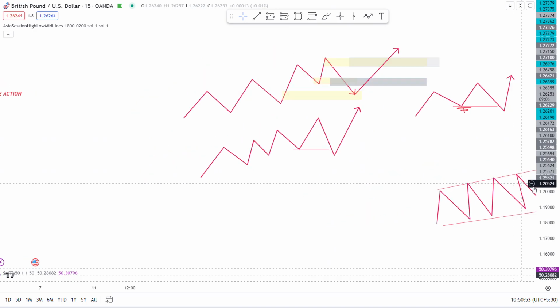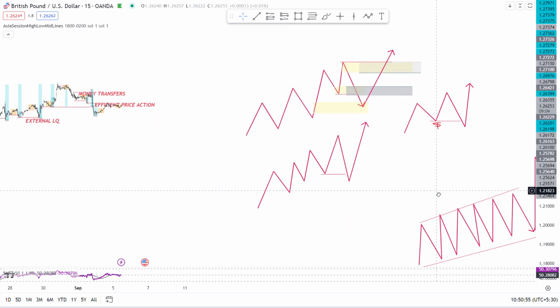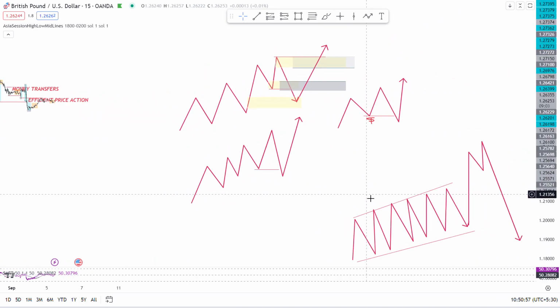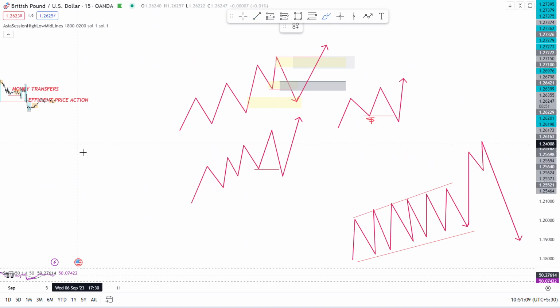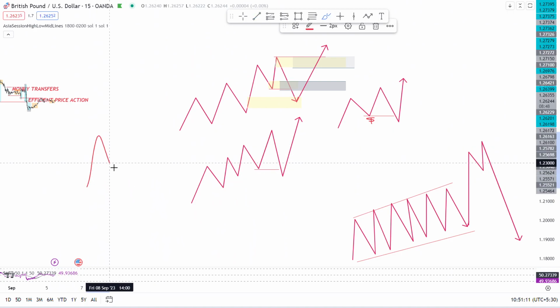All the time, the market seeks liquidity and efficiency. Always, please remember this point. When the liquidity is taken out and the price is moving, it always seeks any inefficiency to mitigate. If the price is moving like this, there is no mitigation here. There is no mitigation here. So this is the breaker block.